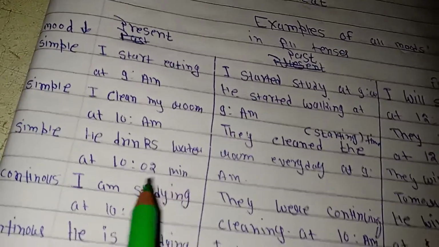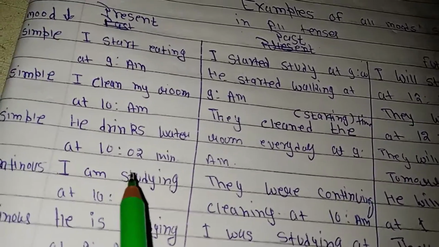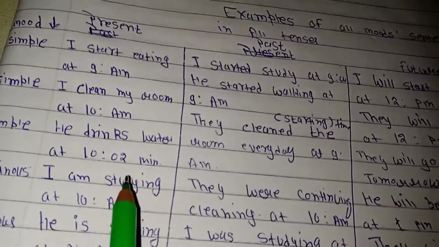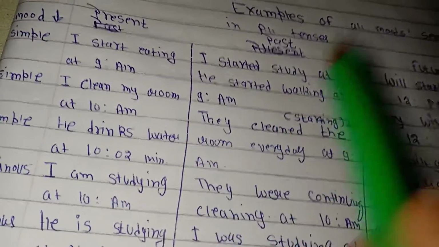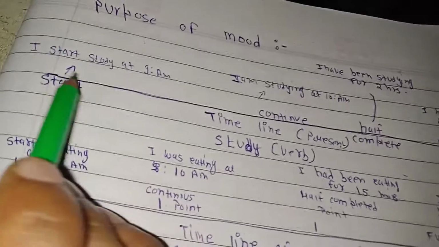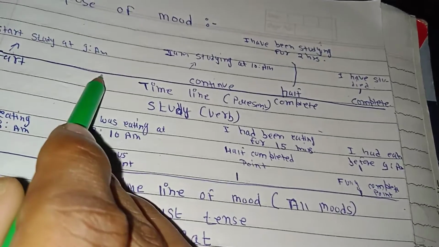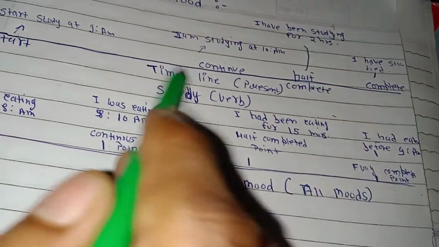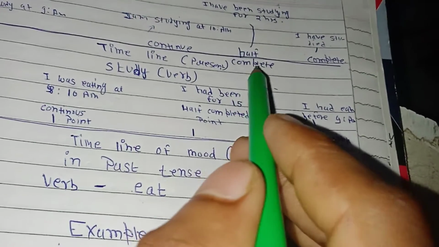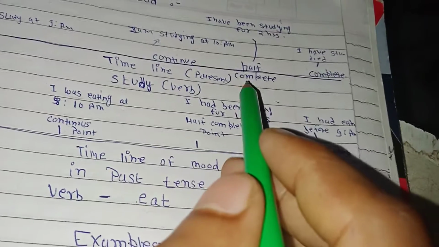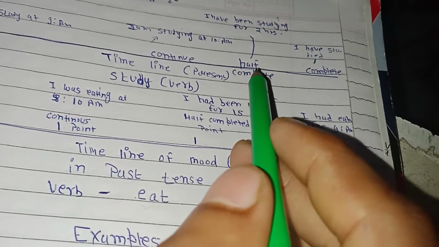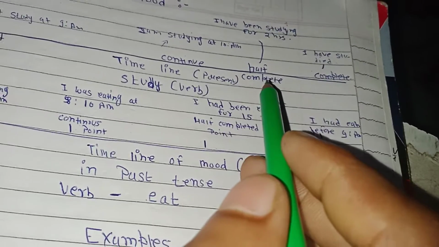And now we have the continuous mood of the present tense. In this we express, as I told you, the continuous action which is in process. Here we have started an action and right now we are continuing it. We can be here or anywhere, but if we are about to complete the action, then we can say that we have completed half of our action.